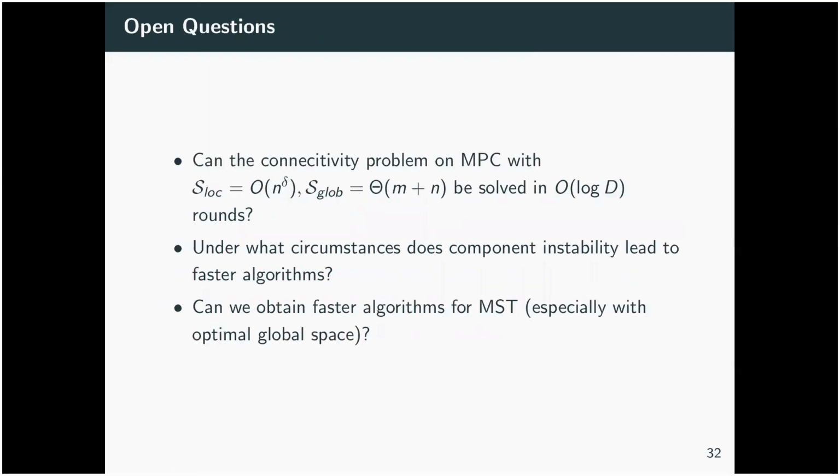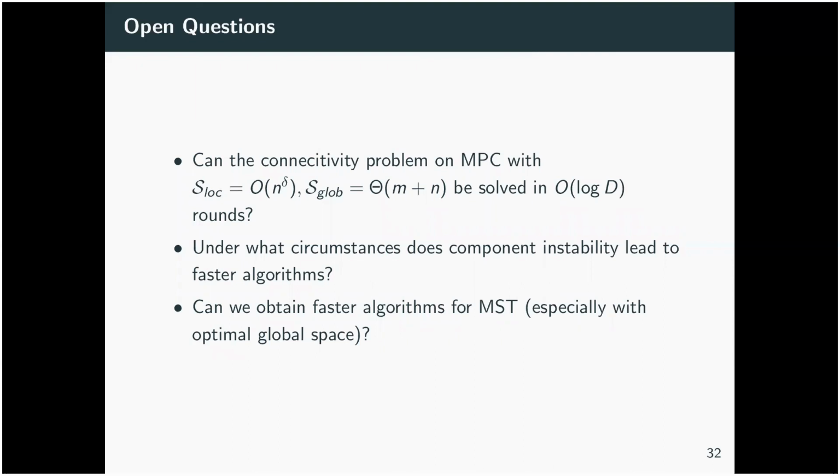Okay, finally, I want to end the talk with some open questions. So we still have this plus log n at the end of the complexity for the connectivity algorithm. That's there in the randomized case, and of course, it's also there in the deterministic case. A major open question is, can we get rid of that log n? Can we solve the connectivity problem with sublinear local space and optimal global space in log of the diameter rounds?